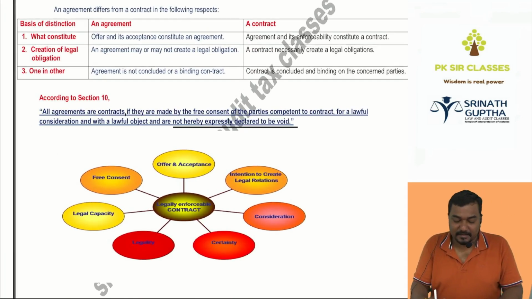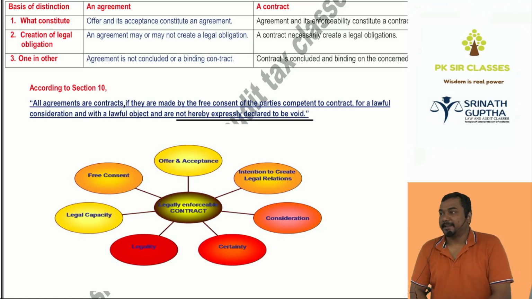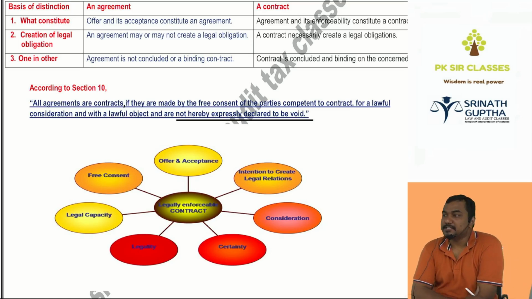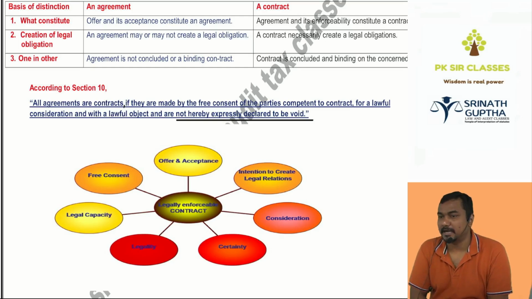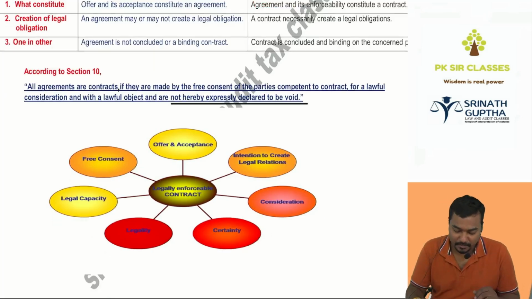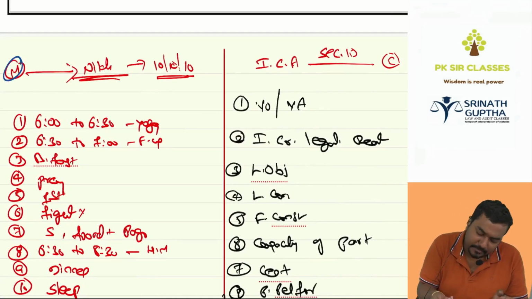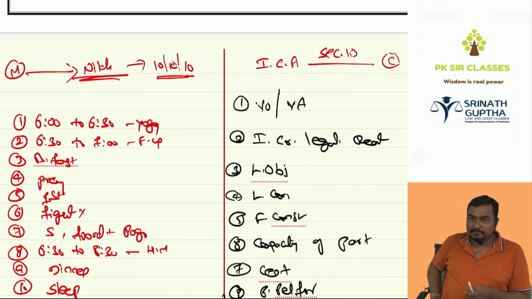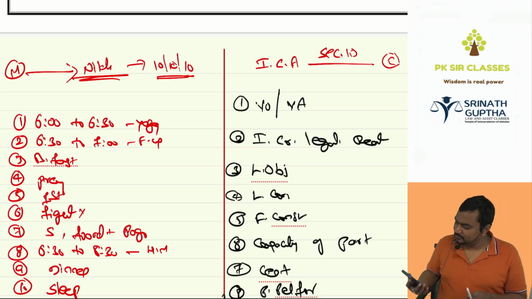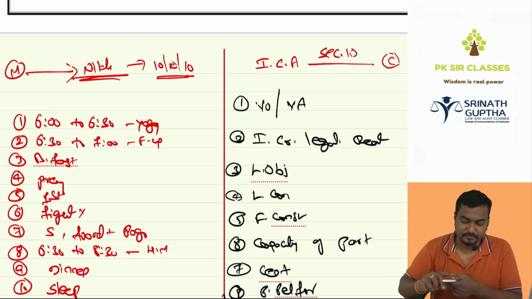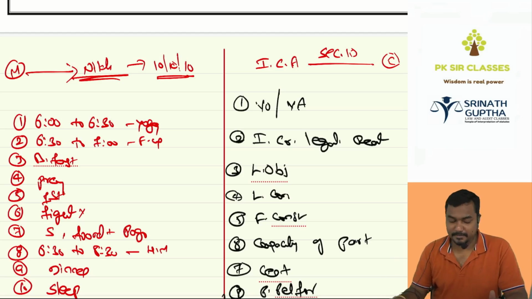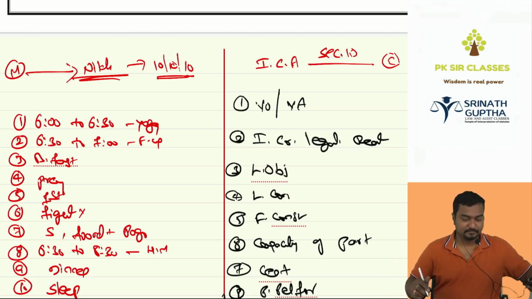Next, Section 10, essential elements of a valid contract. Section 10 explains how a contract is supposed to be as per law. For example, Nikhil's mummy said to Nikhil. Someone else's mummy doesn't tell us, right? Our own mummy is there to tell us.